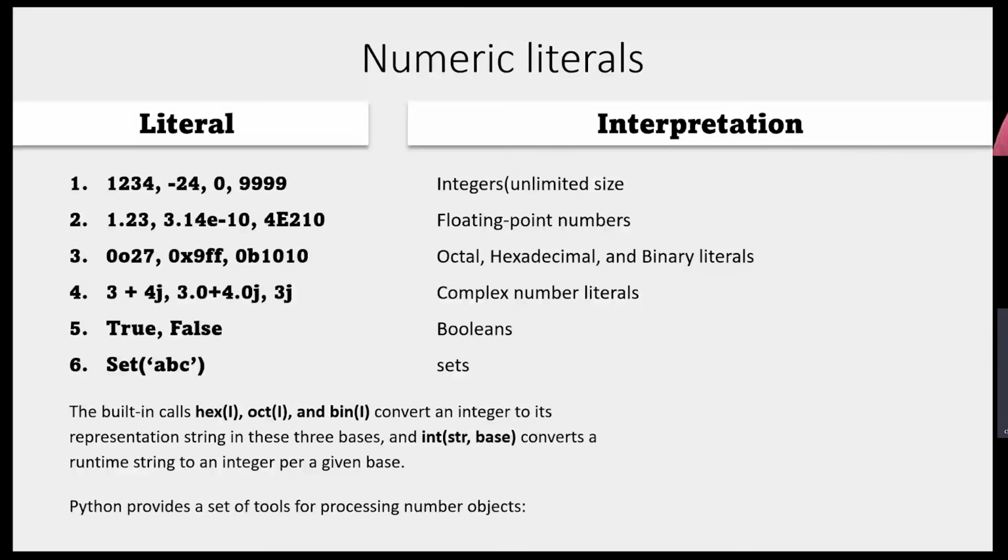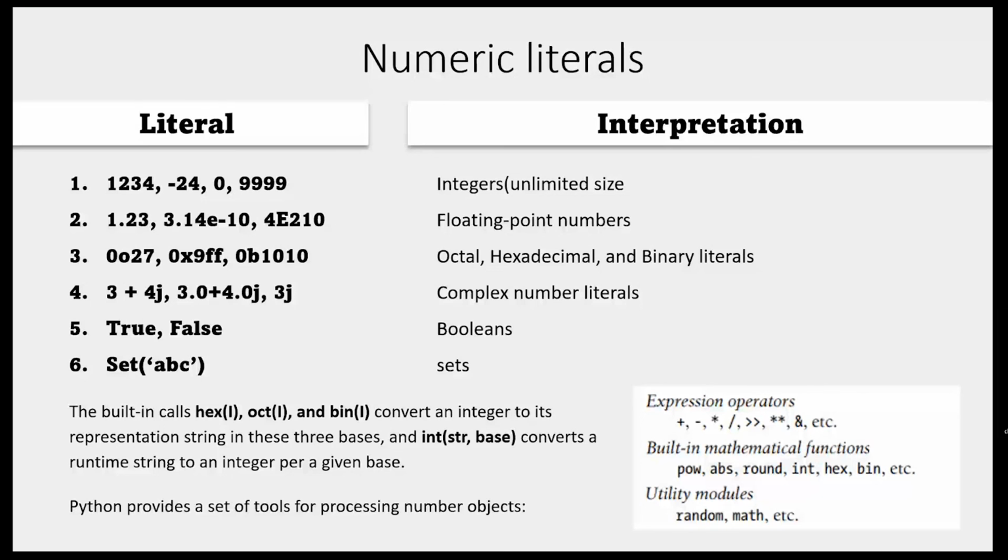Then, in addition to this, these are the core objects. In addition to this, Python also provides certain other things. These are the expression operators, plus, minus, and all those. And built-in mathematical functions. These are functions. Functions are made of, again, statements only. And we have modules. These are built-in modules. Clear now?